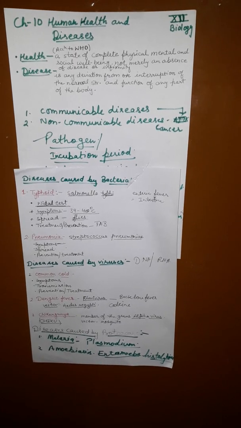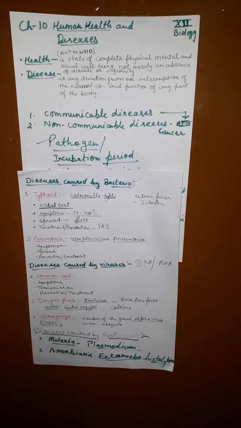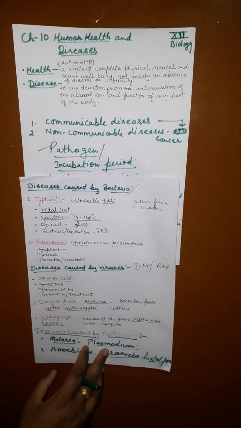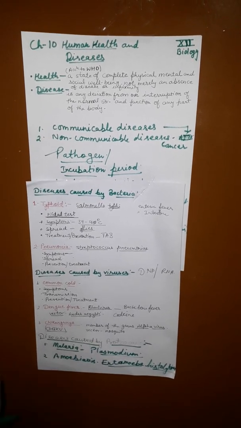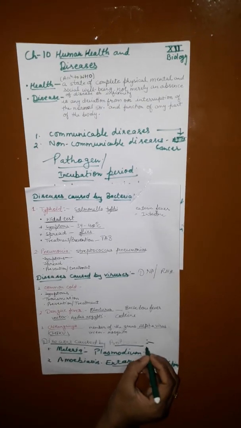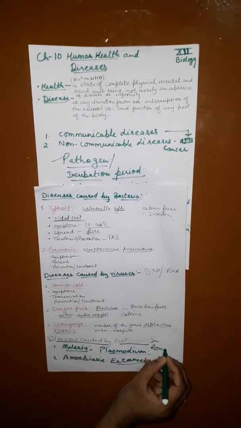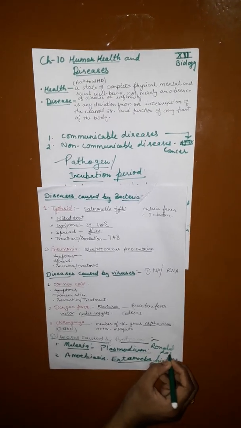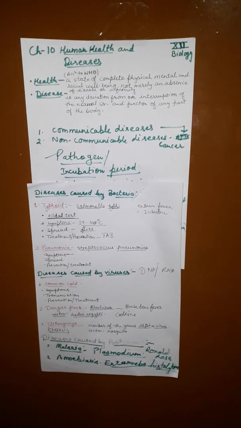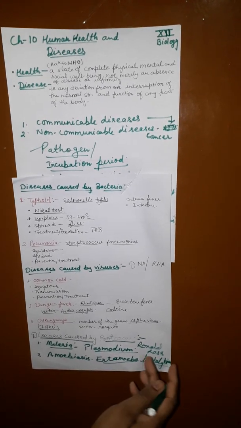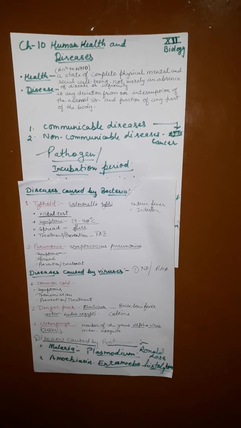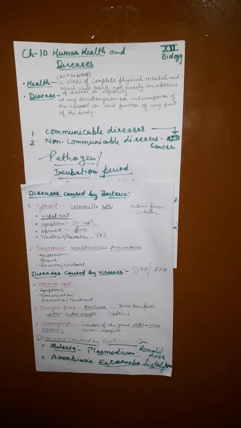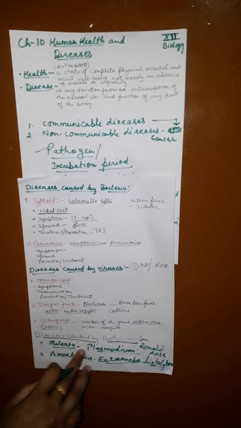Now here the first one is malaria. Malaria is caused by the protozoan species Plasmodium, as described by Ronald Ross in 1887. Malaria is spread by the female mosquito vector.